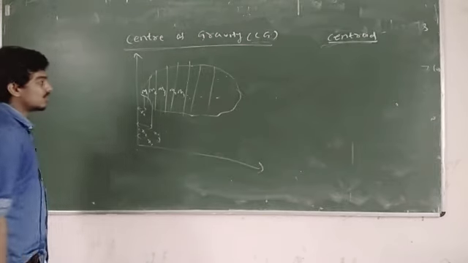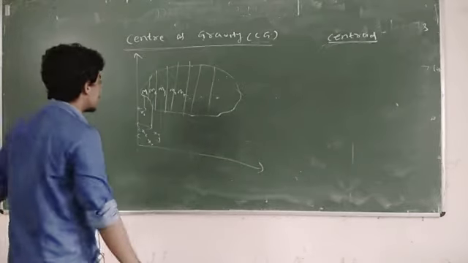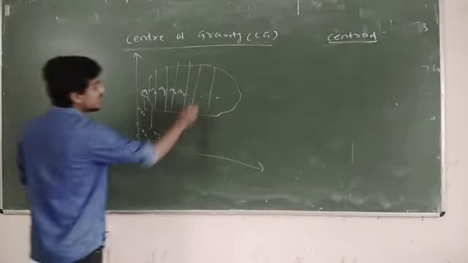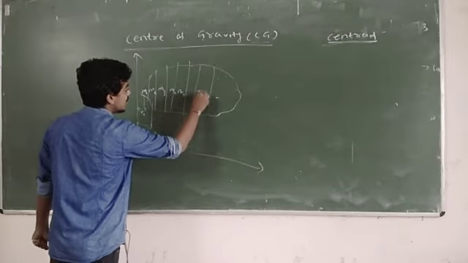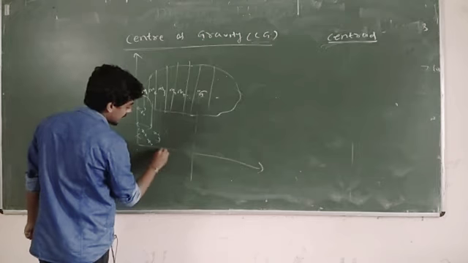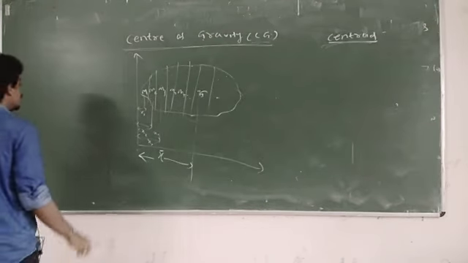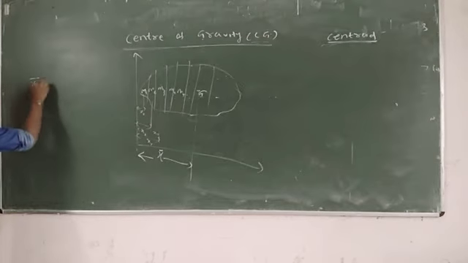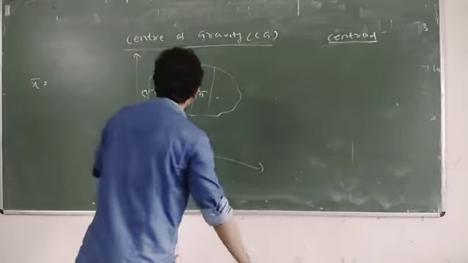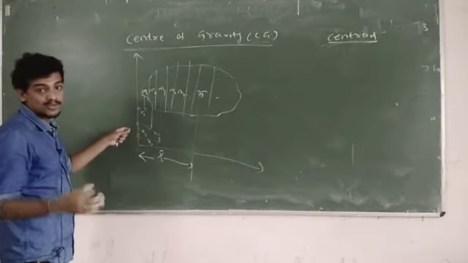So you have to calculate the center of gravity of this body. How to calculate it? Suppose the center of gravity lies here, I am writing G. The distance is x bar. You can calculate x bar by using moment. Moment means mass into some distance, or force into some distance.